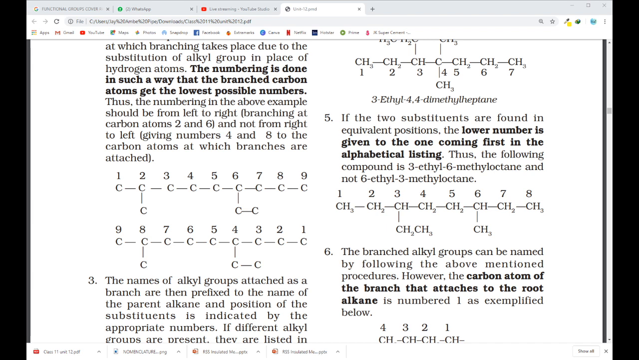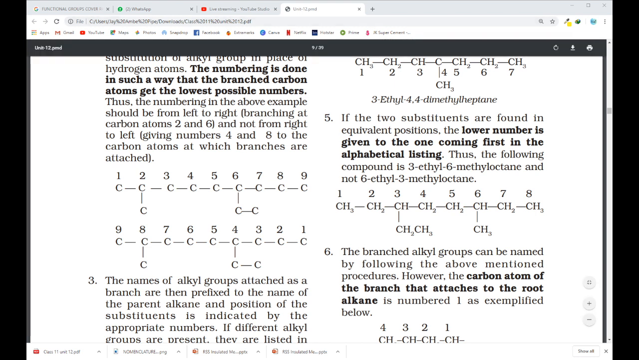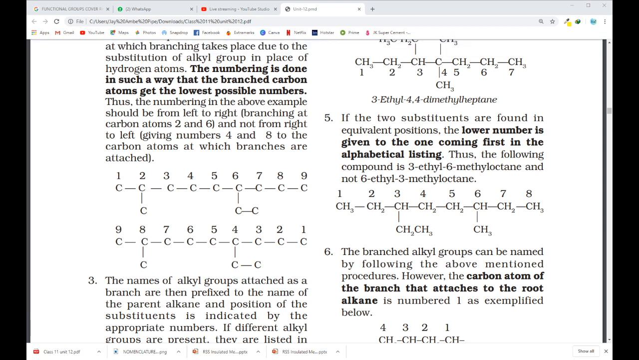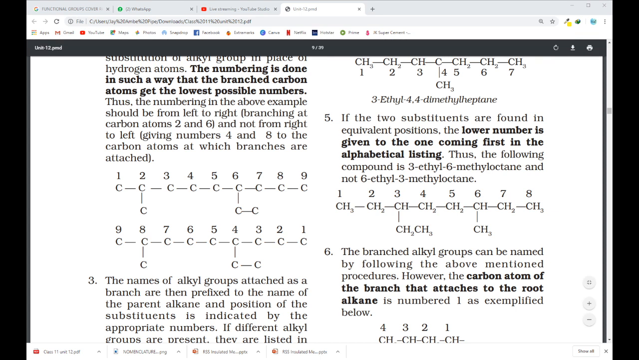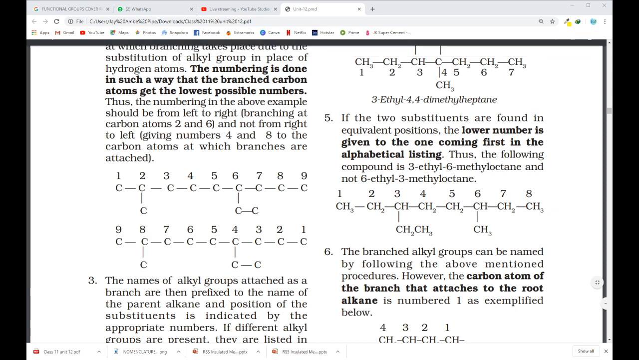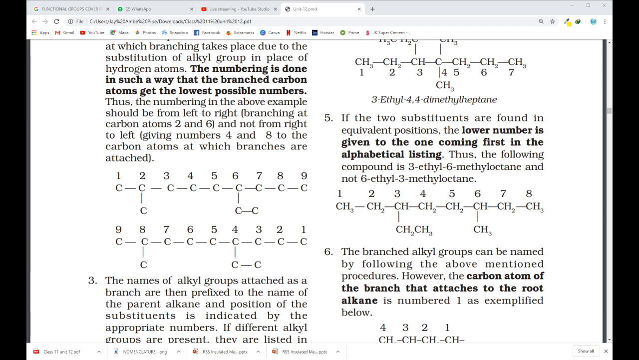Next is branch alkyl groups. So how do we name the branch alkyl groups? Branch alkyl groups can be named by the above mentioned procedure. However, the carbon atom of the branch that attaches to the root of the alkane is numbered 1.